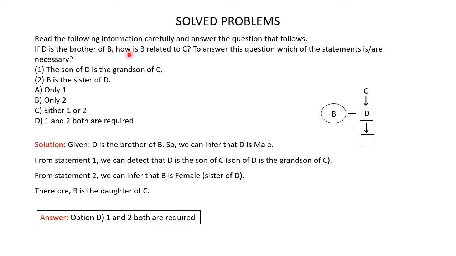Here in the question we are asked to find how B is related to C. From this family tree it's clear that B and D are siblings and D is the son of C. So if D is the son of C, clearly it means that B is the daughter of C. So to answer the question how B is related to C, we require both the statements 1 and 2. So the correct answer is option D, 1 and 2 both are required.